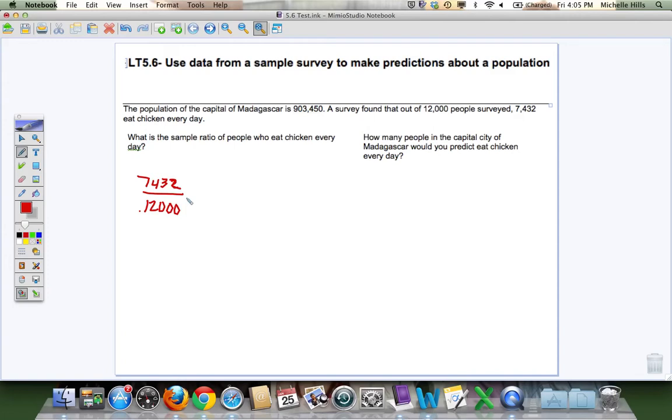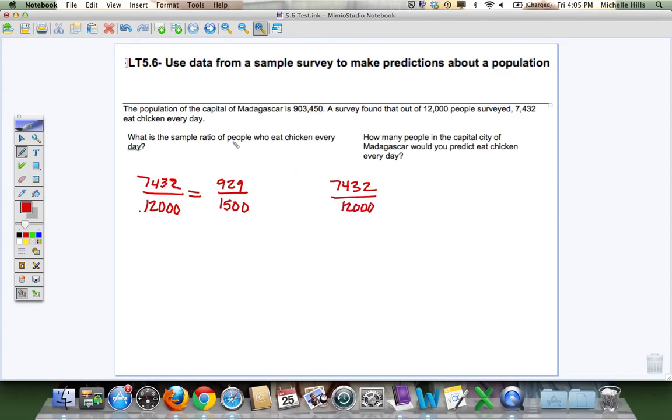Now, your standing directions in this unit were also to reduce these fractions. However, every time except for this one, you were able to just put this as a fraction in your calculator and hit reduce, and you were okay. You weren't able to do this. If you did reduce it, though, you could divide the numerator and denominator by 2 three different times to find that it reduced to 929 over 1,500 for your final answer. I did accept 7432 over 12,000 as your final answer because your calculator would not reduce it, and we had not run into that in this unit. So this is my ratio, and most of you ended up with 7432 over 12,000.